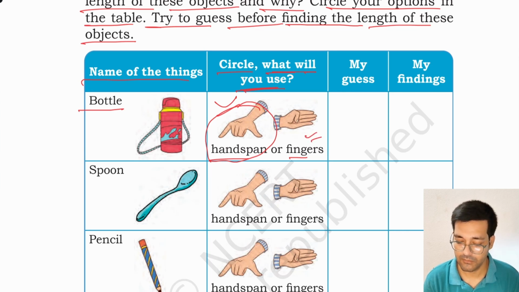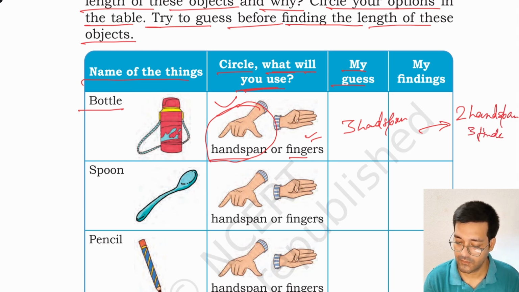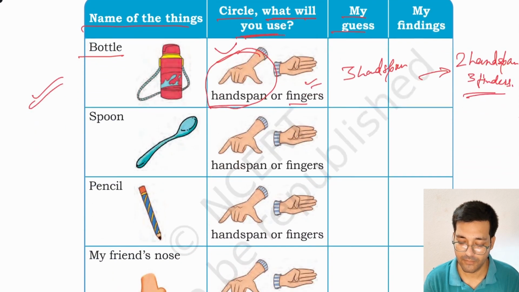Your guess could be 3 handspans, but it may come to 2 handspans and 3 fingers. Okay, this may be one answer. You have to use your hand. A different person's hand will give a different answer because everybody's hand length or handspan is not the same.